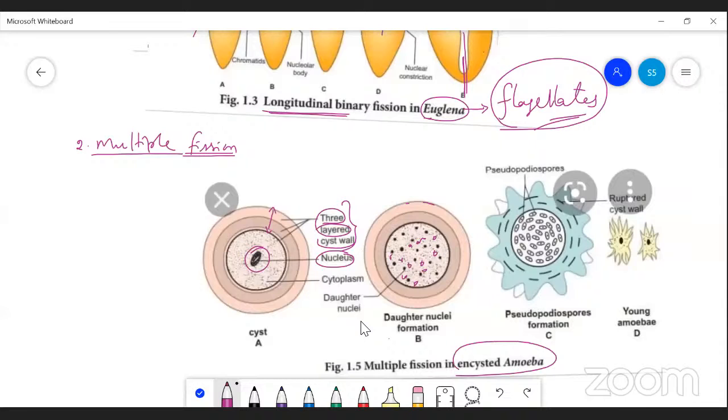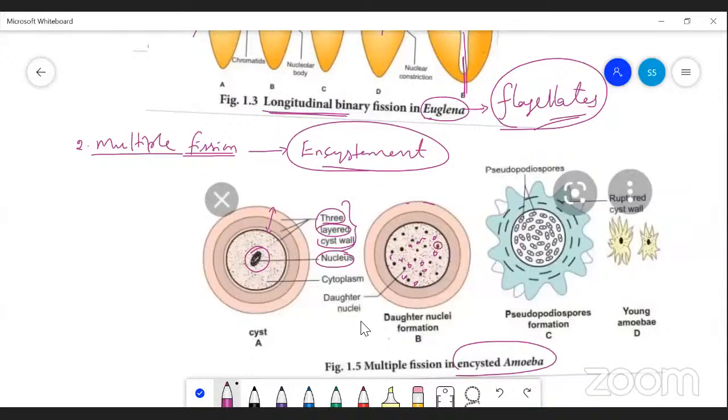Young cystment occurs during unfavorable conditions. But this 3 layer gives complete protection, and within that is the nucleus.